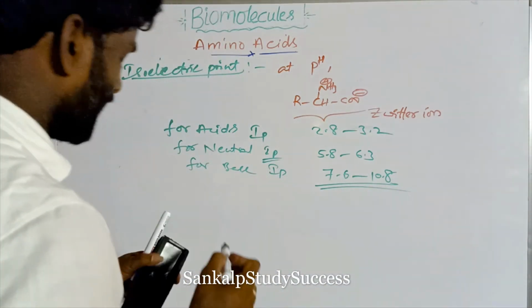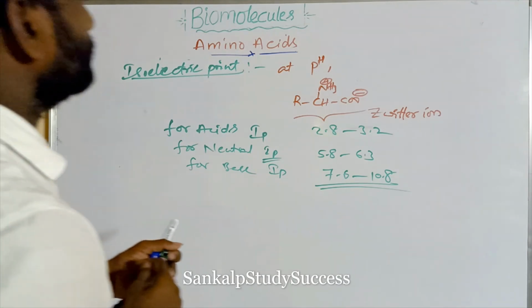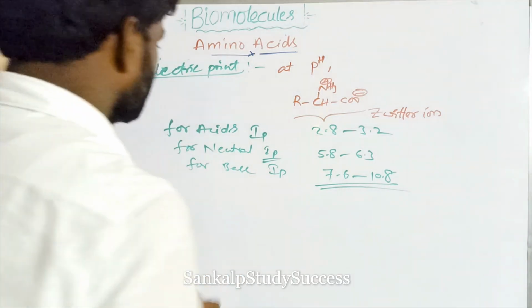So these are the isoelectric points for amino acids, right?